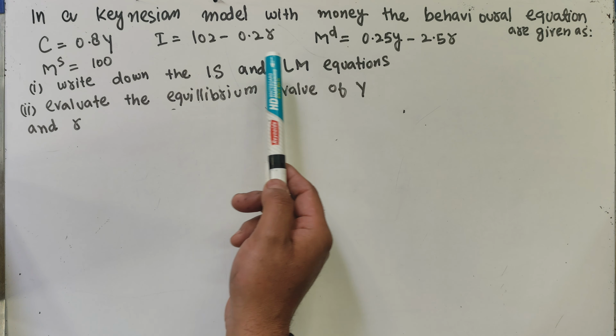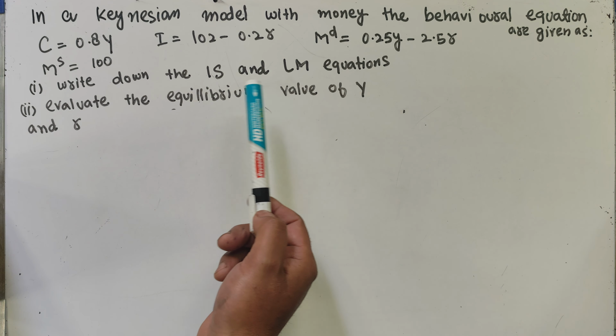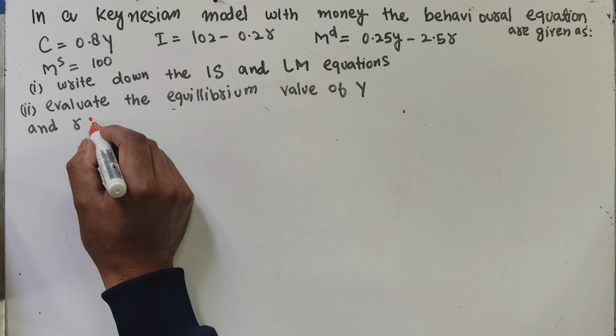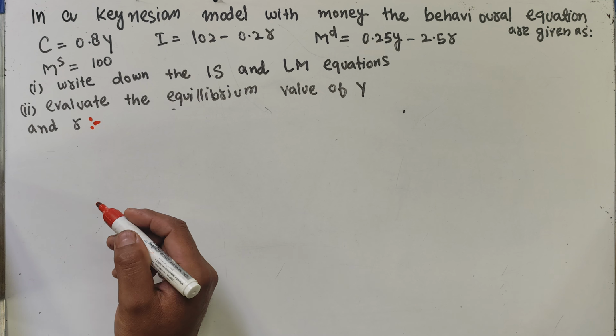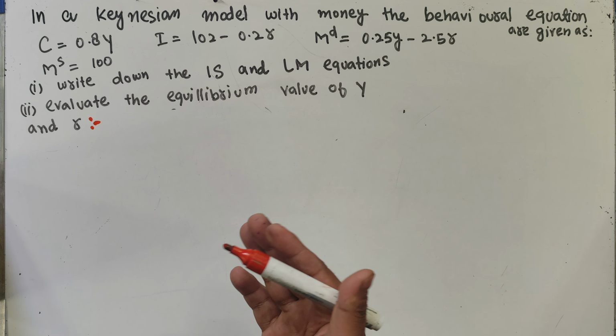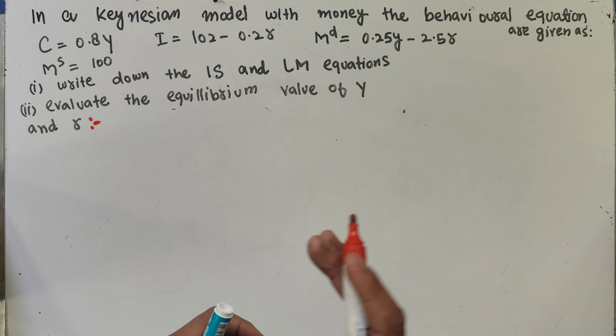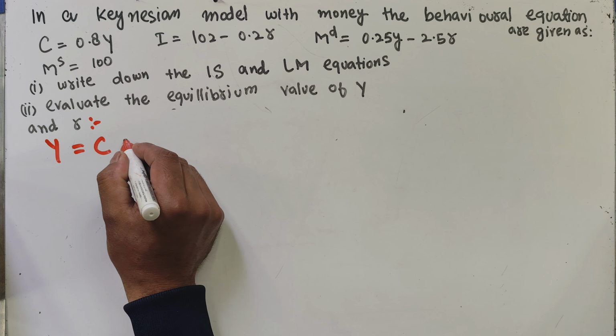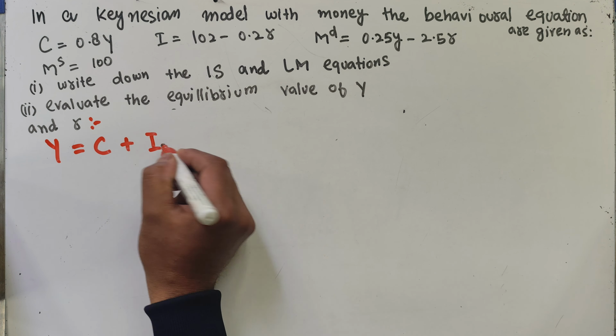We have to write down the IS and LM equations first, then evaluate the equilibrium value of income and rate of interest. So given this data, let us first find out the IS and LM equations. To find out the IS equation, which gives us the goods market equilibrium: the goods market is in equilibrium when our total income is equal to the total consumption expenditure plus total investment expenditure.